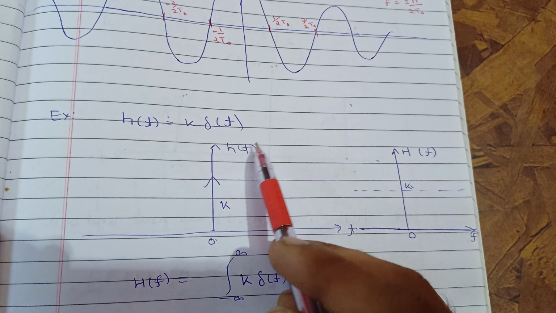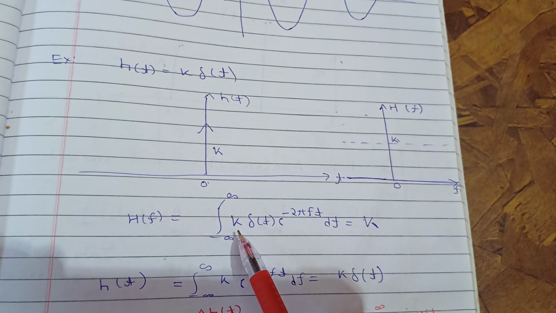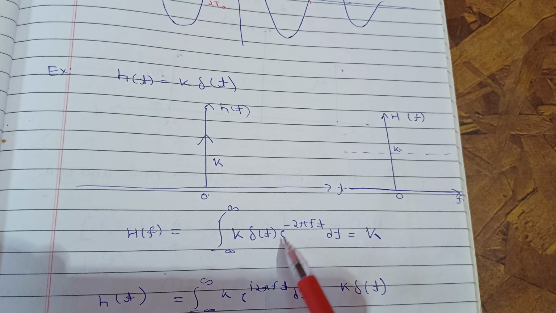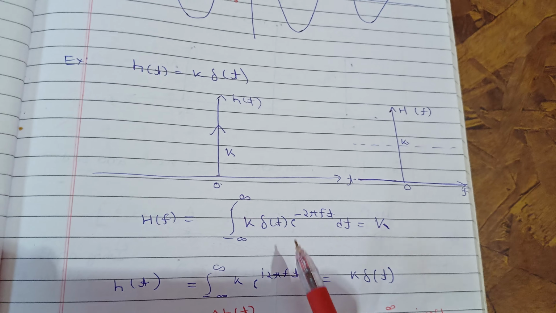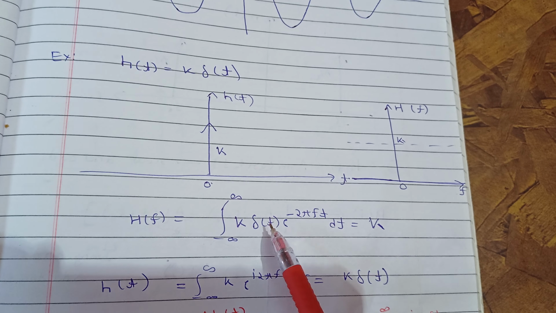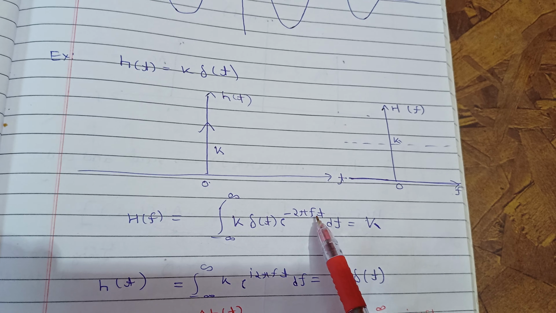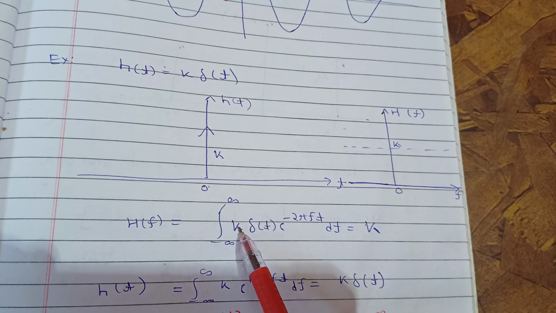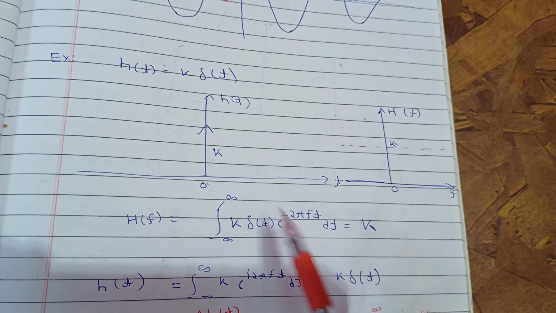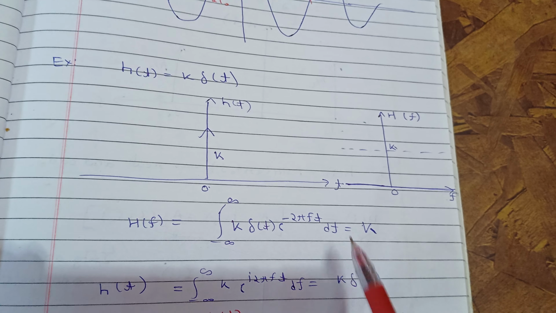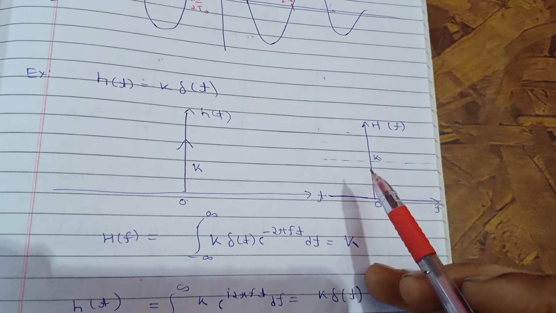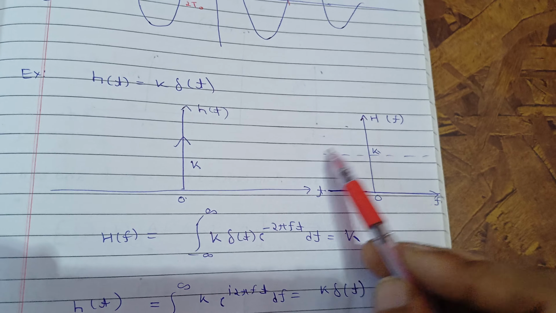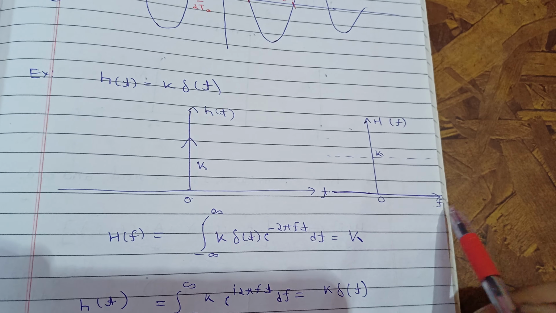Now how can you write the Fourier transform? You know the formula H(f) equal to the integral of k delta(t) exponential minus 2 pi i f t dt, and you know how to solve the Dirac delta function integral. This whole value will exist only for t equal to 0. So you put t equal to 0 here, the exponential will be 1, and k will be outside because it is a constant, and delta(t) dt will give you 1. So this integral will be k. So this Fourier transform is equal to k, some constant. You can plot this Fourier transform this way, H(f) equal to k for all frequencies.